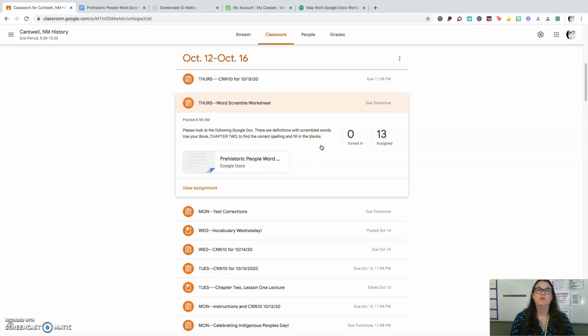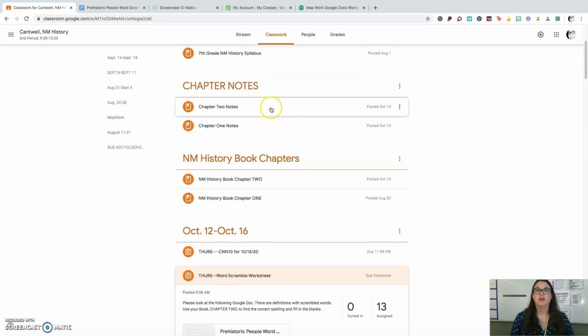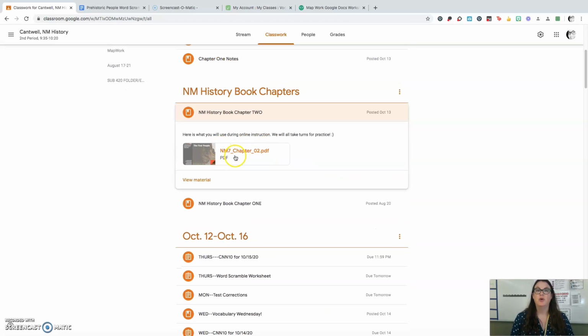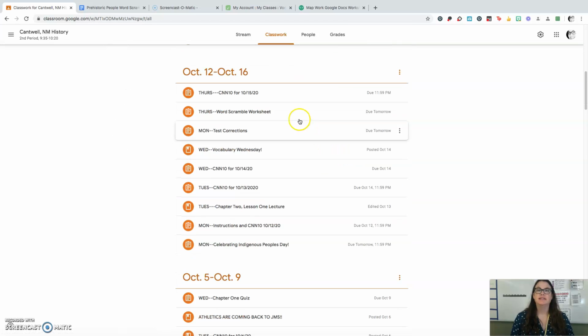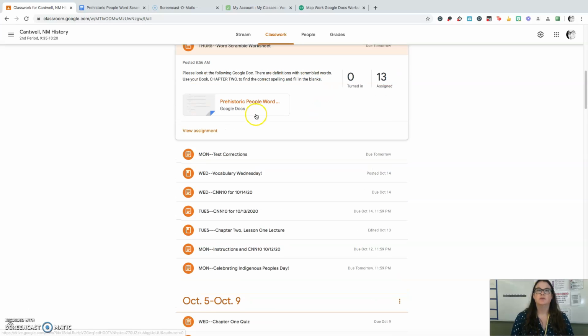The word scramble worksheet. So what you'll do is you'll take a look at this Google Doc. You are going to need your chapter 2 book tab open, okay? So this is key terms. This is some of the vocabulary that's in this chapter. So you click it.